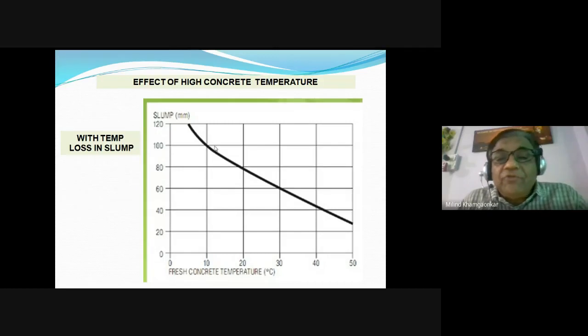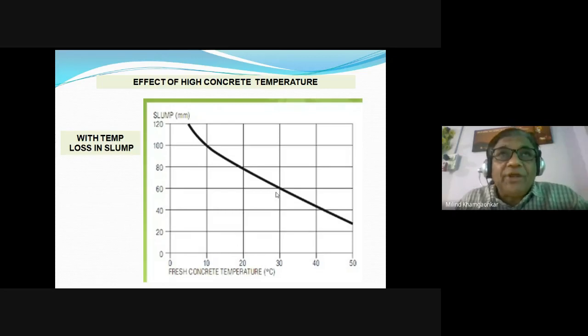It can be seen from the graph how the slump loses with the rise in temperature. Initially, the temperature was between 0 to 10 degrees or 5 degrees Celsius. The slump was 120 millimeters, meaning the concrete was of pumpable type or self-compacting concrete. But as the temperature increases from 5 to 50 degrees Celsius, the slump loses, meaning the water evaporates, due to two main things.